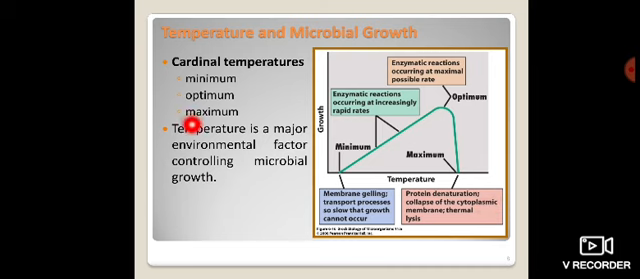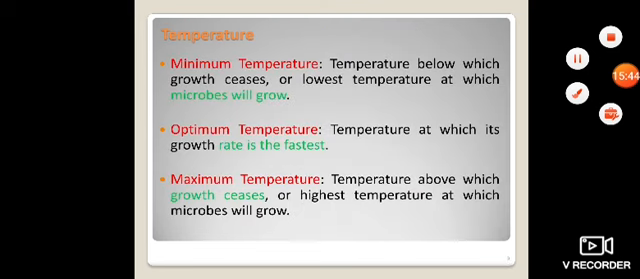So in this diagram the temperature is divided into three different points: minimum, optimum and maximum. At minimum temperature, because of freezing or gelling, the microorganism can't grow. At maximum temperature, protein denaturation occurs, and again the microorganism can't grow. But at normal, medium or optimum temperature, the enzymatic reactions are strong, due to which the microorganism can easily survive and grow.